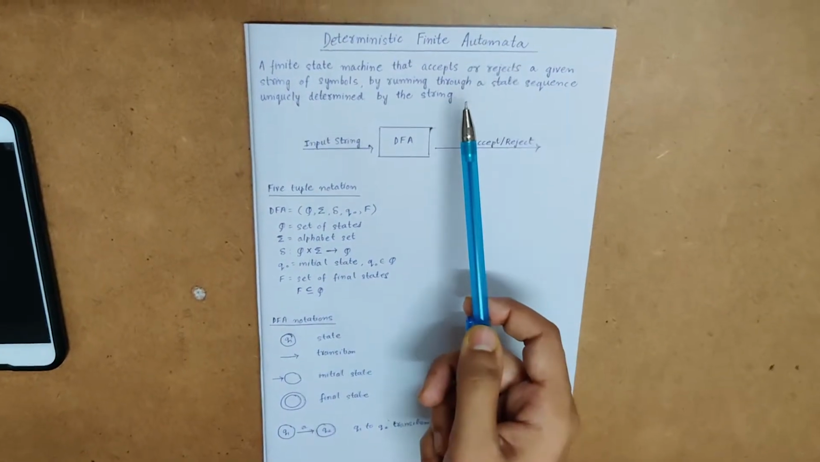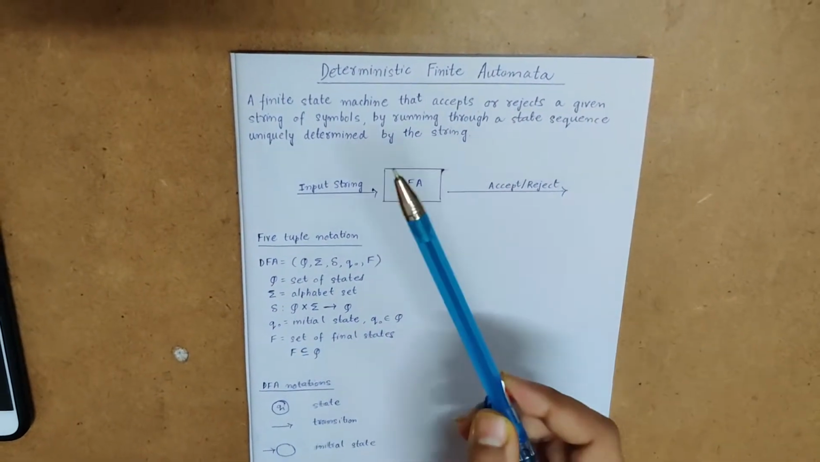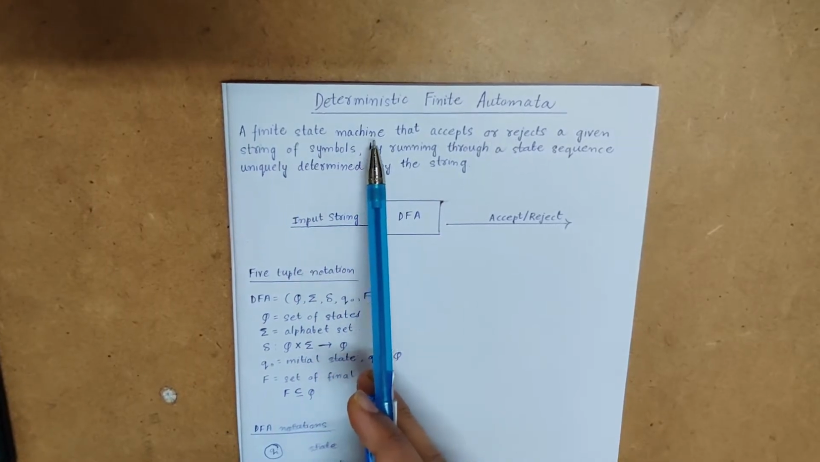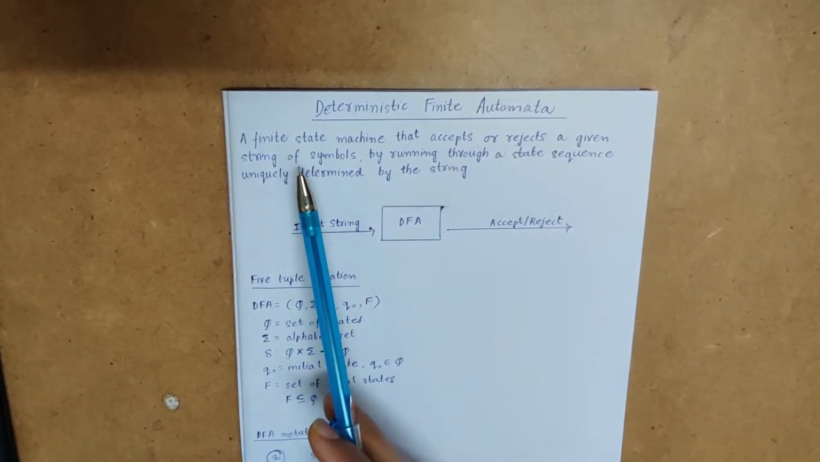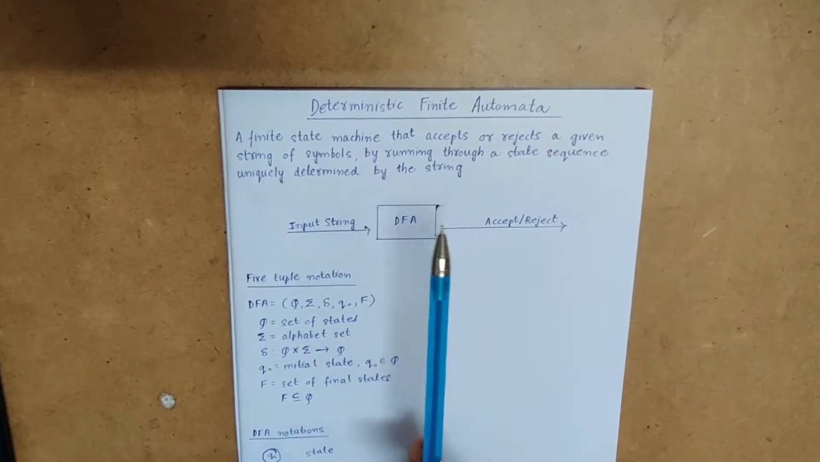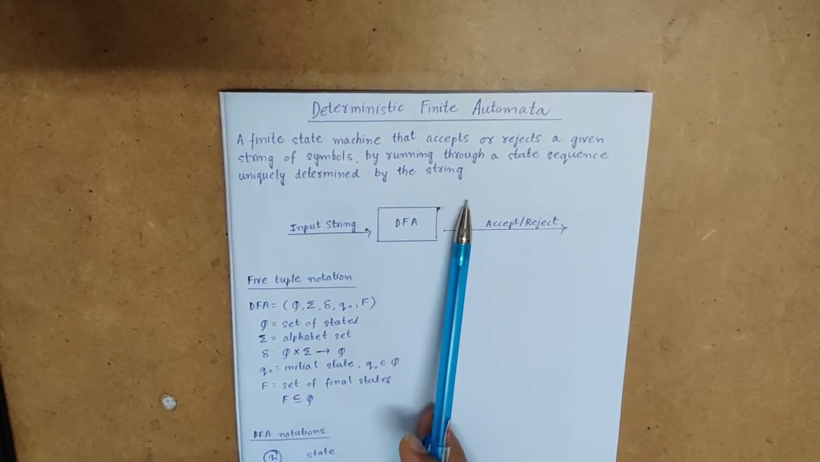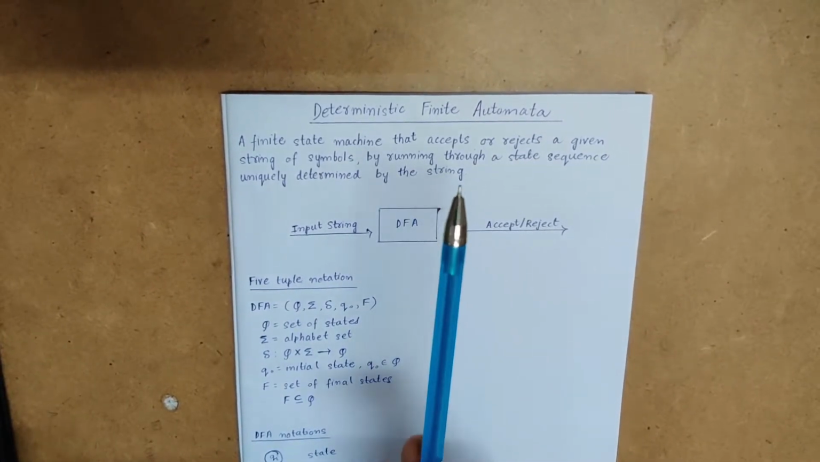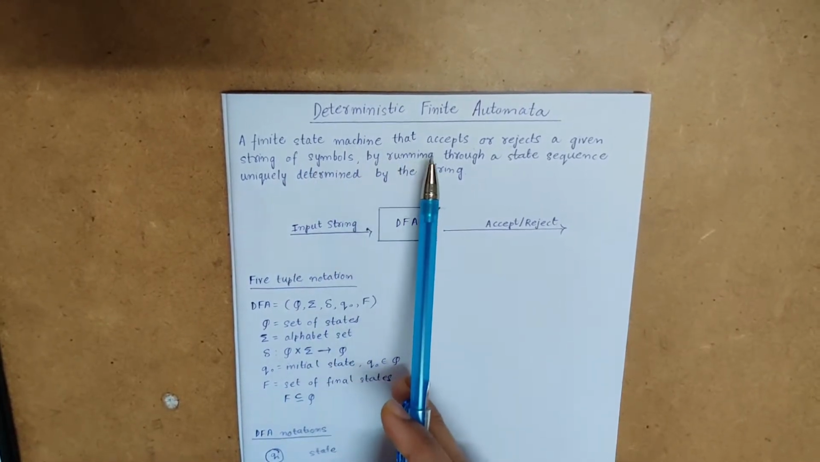So, what are all the points that we get from this definition? First of all, what is a finite state machine? DFA is nothing but a machine representation, and it will have a number of states in which the machine can be. So, there will be a limited number of states that the machine can possibly enter. Those states will be finite. So, that's why it's called a finite state machine.